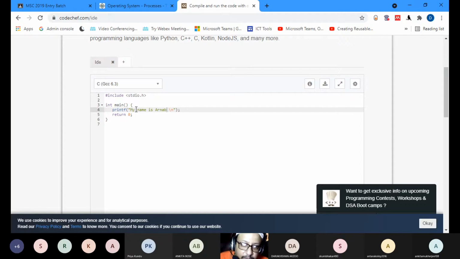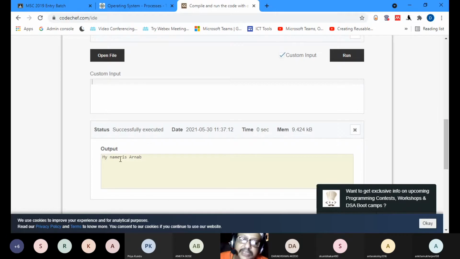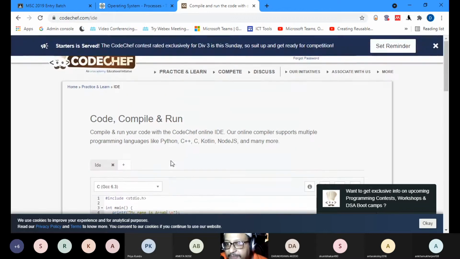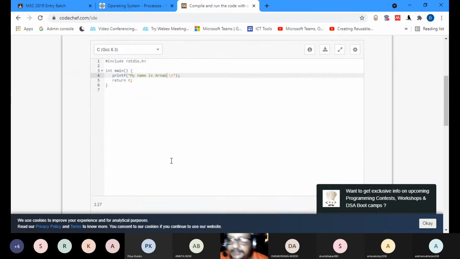So all that you do in this program: a is equal to 1, b is equal to 2, c is equal to a plus b, then print c. Instead of printing a word, you print c. You write printf, bracket, c, and then add backslash n, and say return 0. If you run this program, you will see that the value of c, a plus b, will come over here. So this is how basic programming is done. I've given you the link for the basic programming. You just copy those codes and paste them in CodeChef, and then you will learn how to program in C.